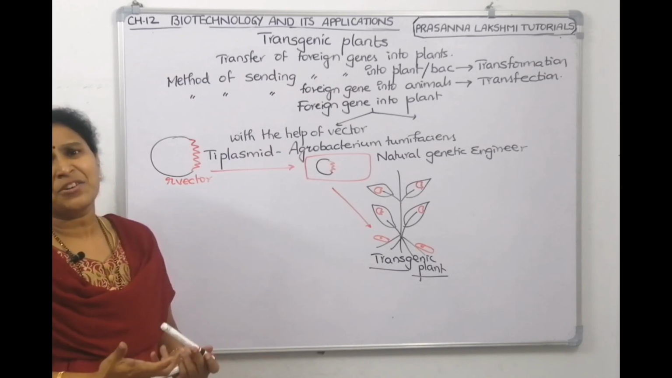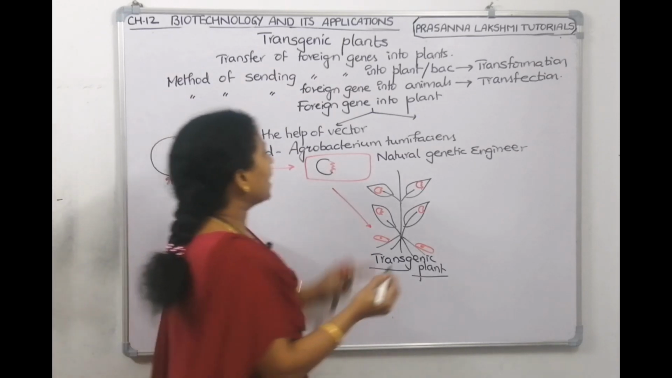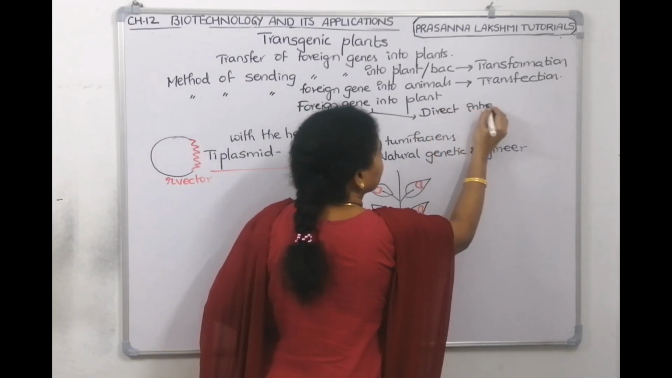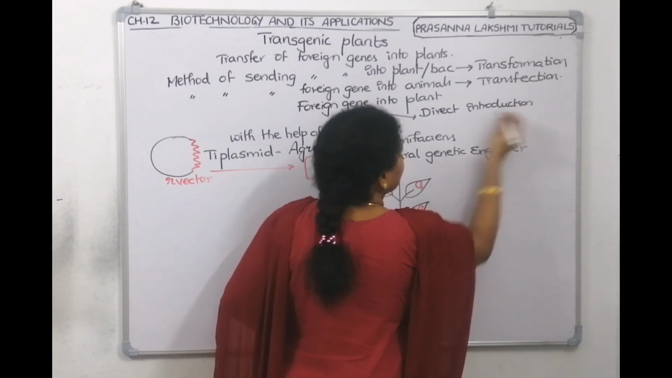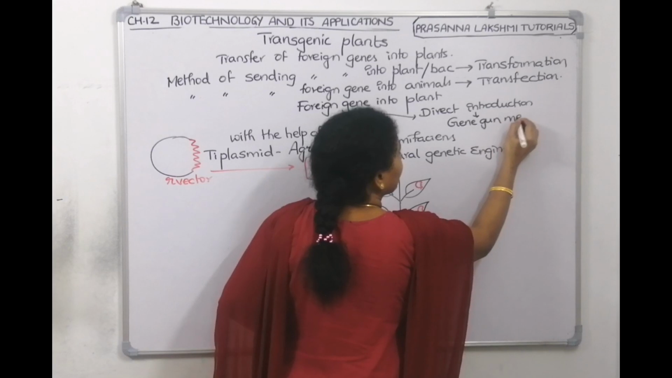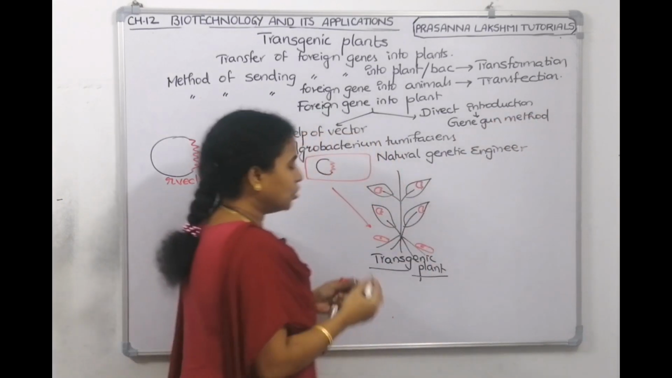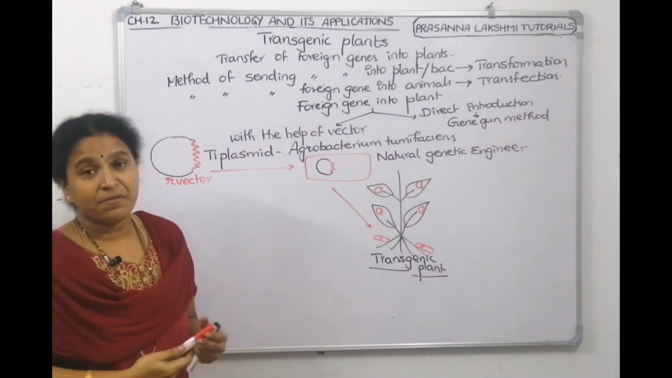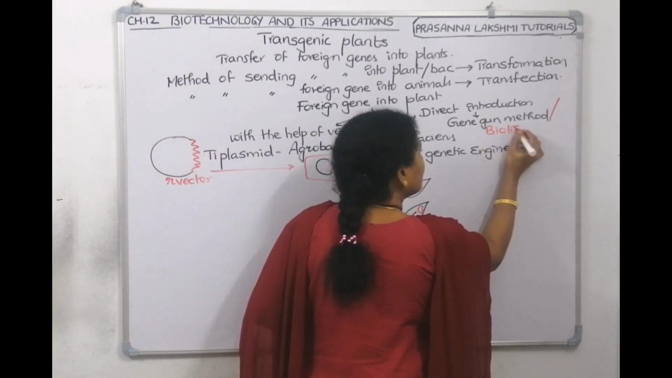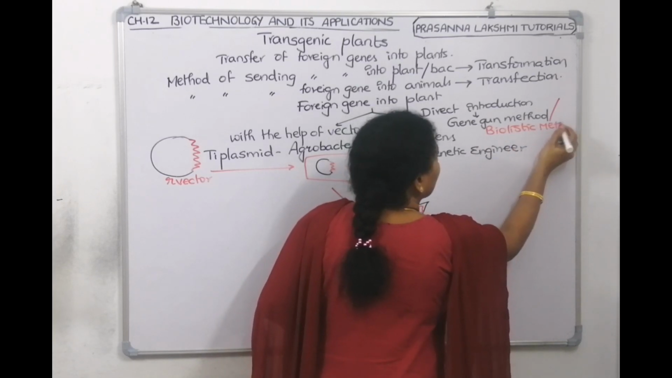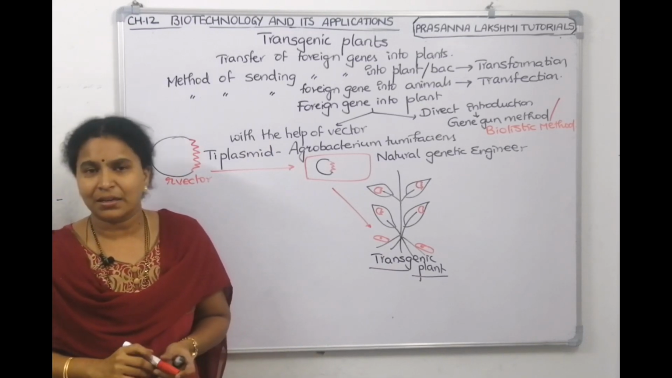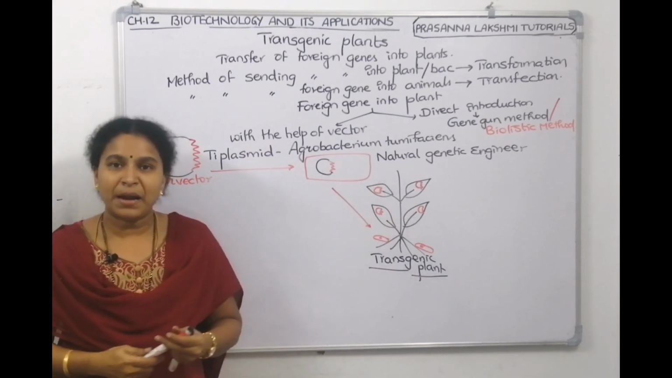Another method is direct introduction, the gene gun method. So what is the other method? The other method is direct introduction. What is that technique called? It's called the gene gun method. We studied this in the previous chapter, okay? The gene gun method is also called the biolistic method. So inside the gun, we will keep the foreign DNA and we will trigger it. Then it will deliver it onto the plant cell, okay?